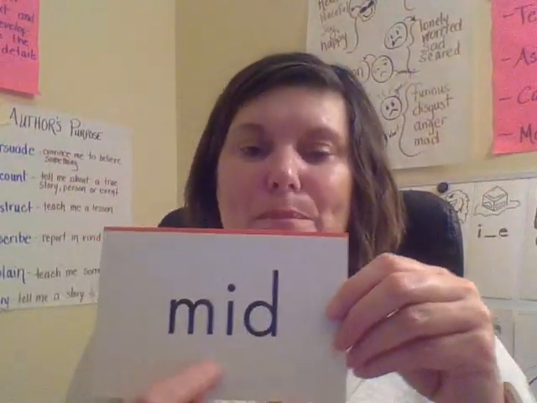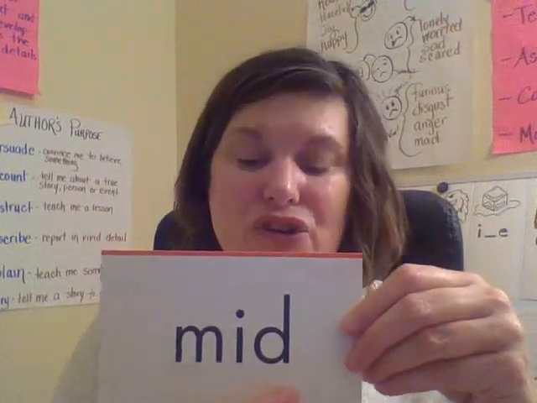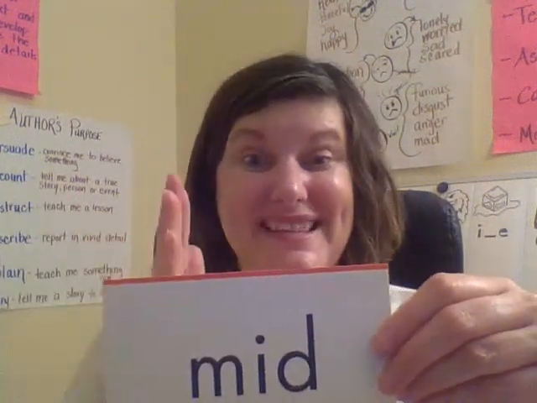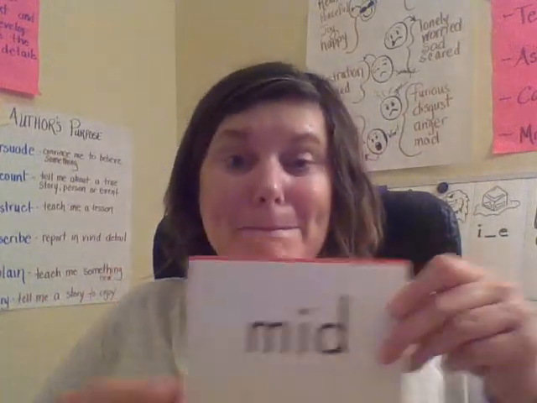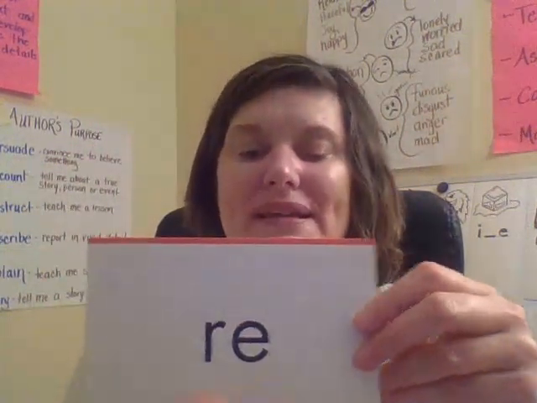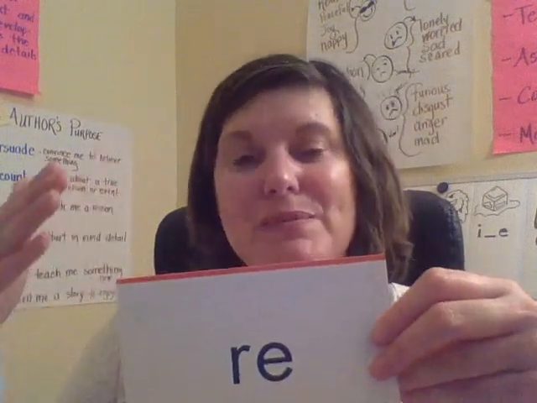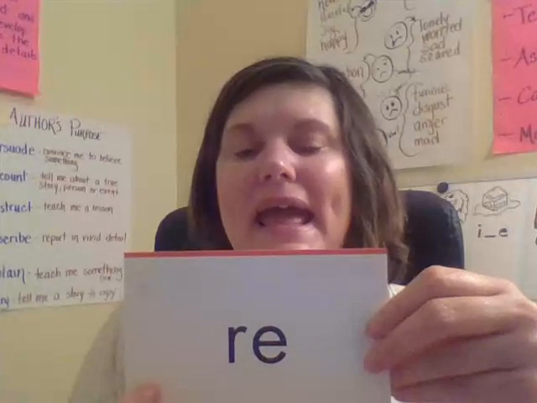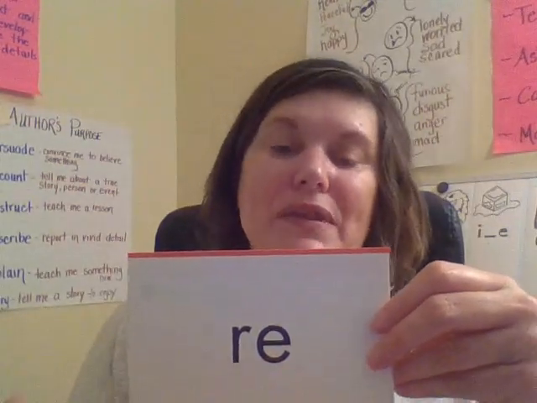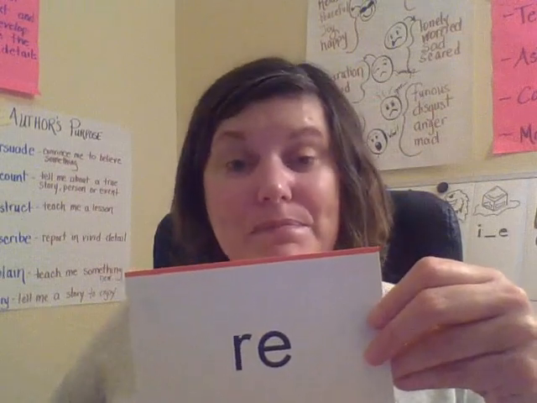Mid. Together, mid. Your turn. And remember, this means center. So like middle is the center of something. Midnight is the center of the day. It's half of the day, the halfway point of a day. Re. Together, re. Your turn. Good. Remember, this means back or again, and it is a prefix. It's something that we put at the beginning of a base word.